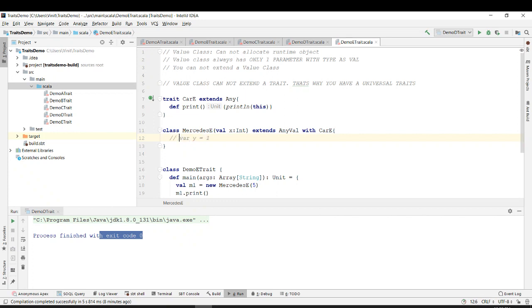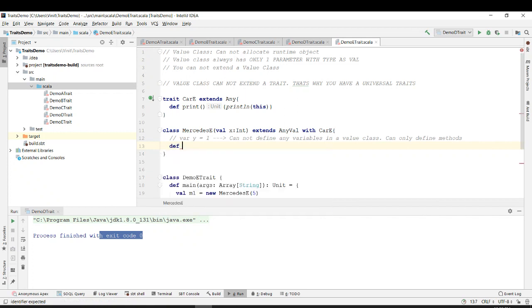You cannot define any variables in a value class. You can only define methods. For example, you can define a method def hello and println hello.